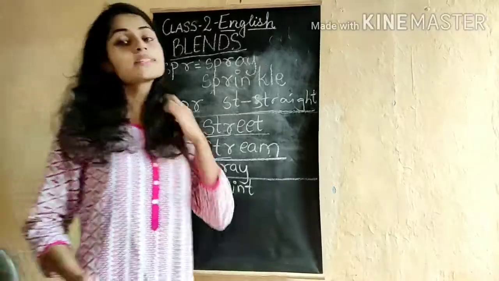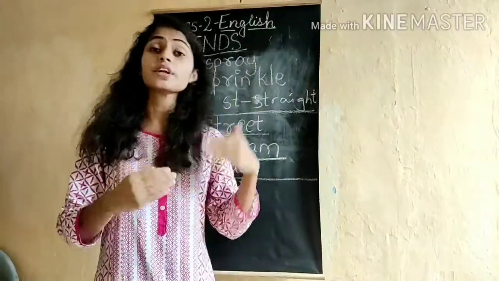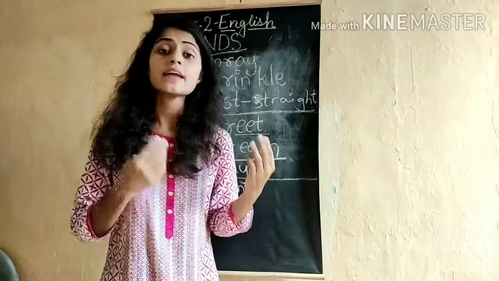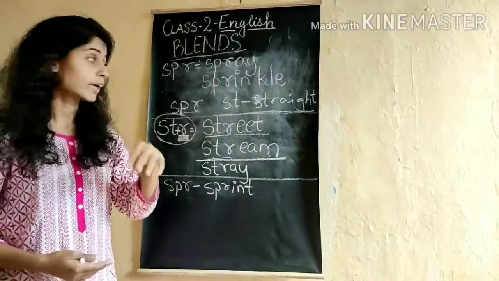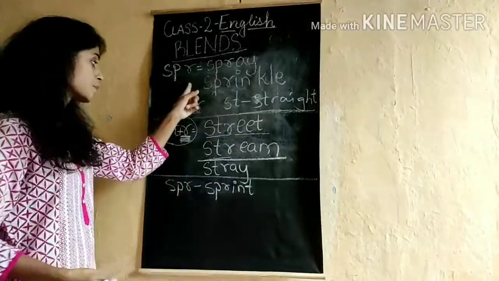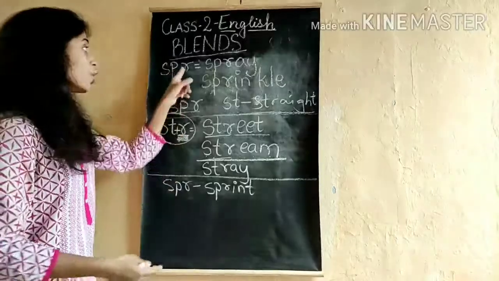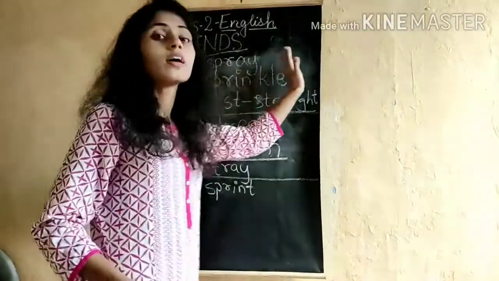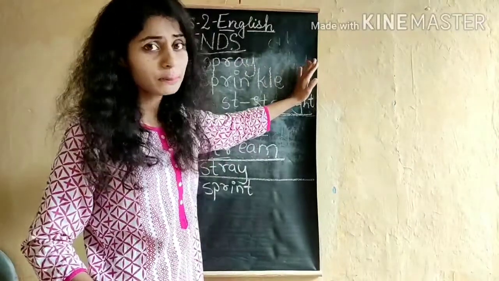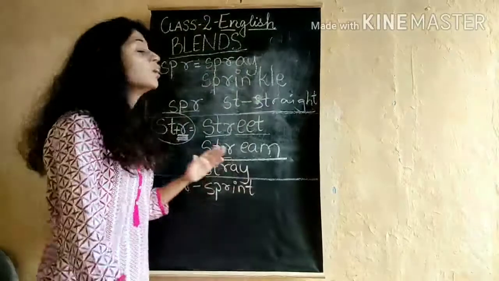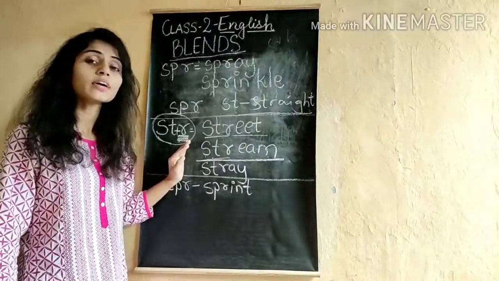So children, in today's session we have seen a recap of last year's 2-letter blends, and we have also introduced two new 3-letter blends, that is SPR and STR. By joining R to these 2-letter blends, we can change the whole sound of the blend. In the next video session we are going to talk about the worksheet which is present in your workbook.